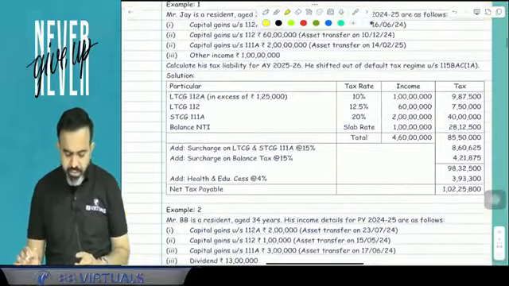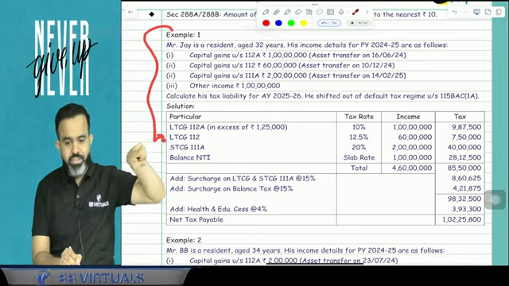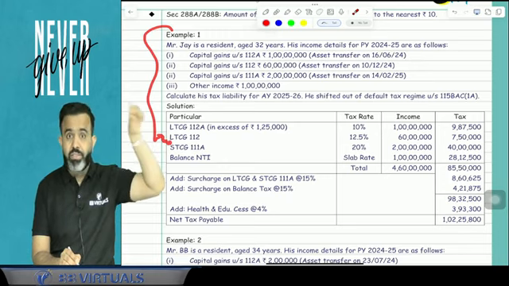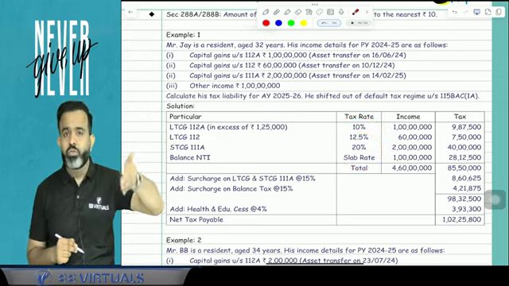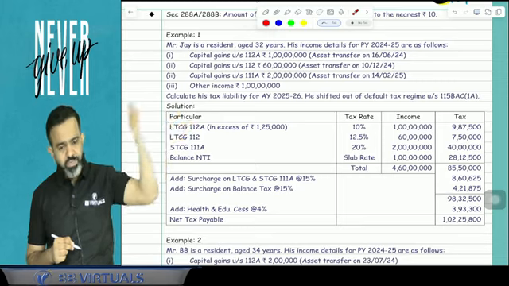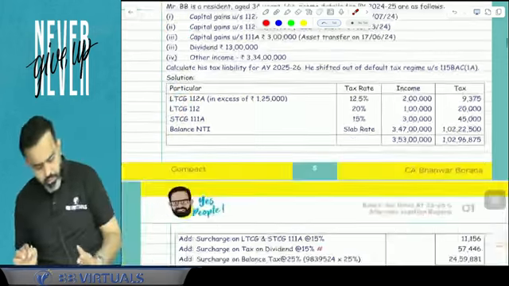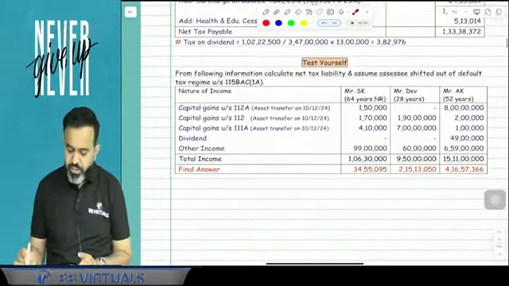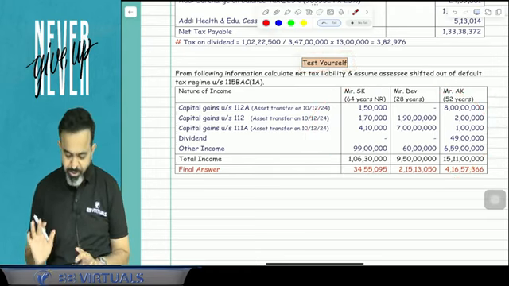After that, guys, there are certain examples. You have to do these examples related to capital gain, how surcharge is applicable and all. These are very interesting, very good examples. Here I have taken the example of the new slab rates, because on or after 23rd July 2024, if it is a transfer, then what is the tax rate, and before transfer, what is the tax rate? You will be able to understand this. So this is example number 1, 2, 3, and after that there are examples for you to test yourself. You just do that, you will be able to understand.